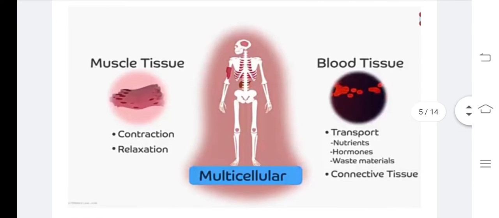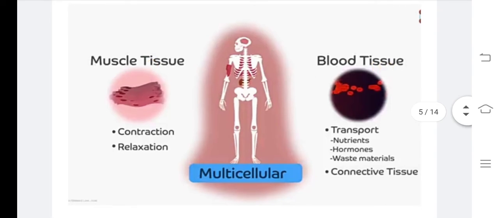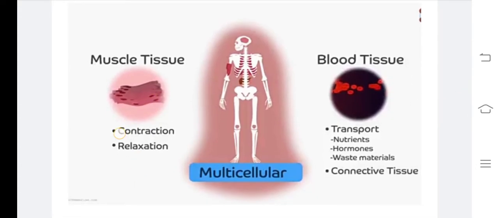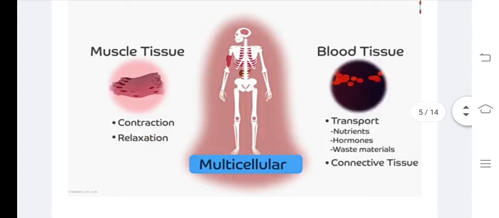The cells are grouped together to form tissue. What are the tissues I have shown, children? One is muscle tissue and the other is blood tissue. What is the main function of muscle tissue? Muscle tissue is a group of muscle cells which helps in contraction and relaxation. What is the use of muscle tissue? It is for movement. How does movement take place? By contraction and relaxation of muscles.